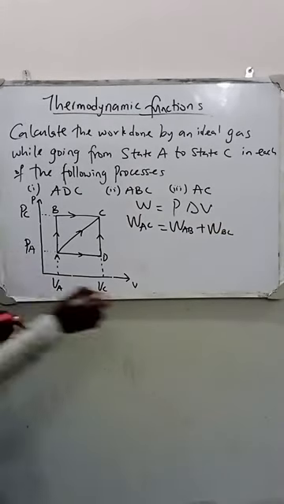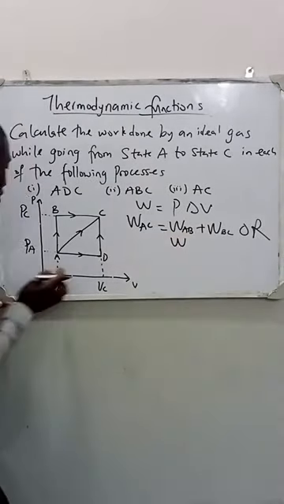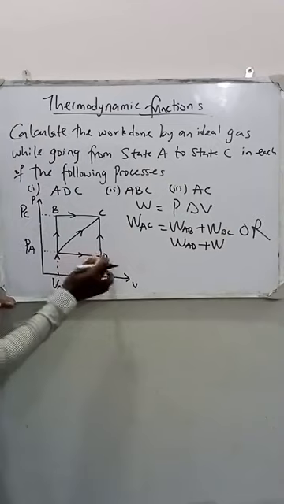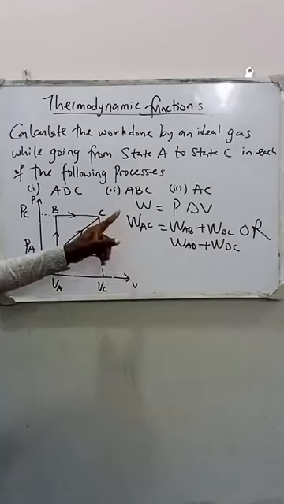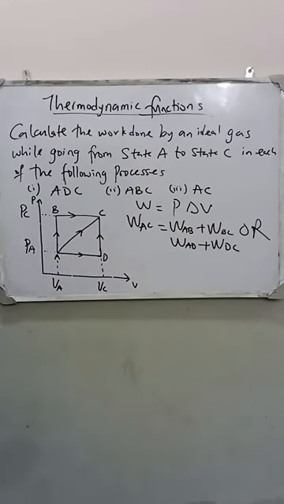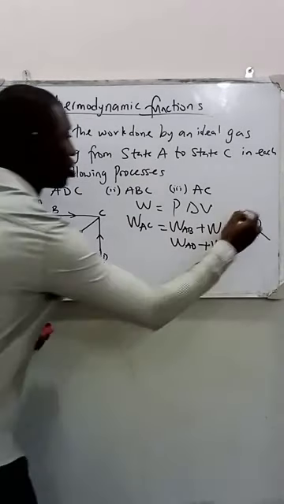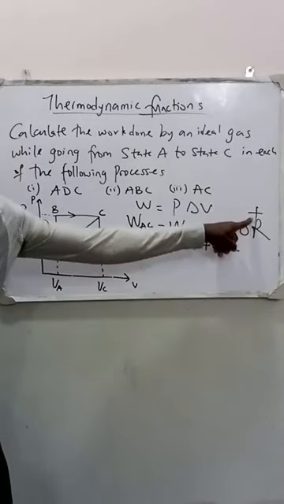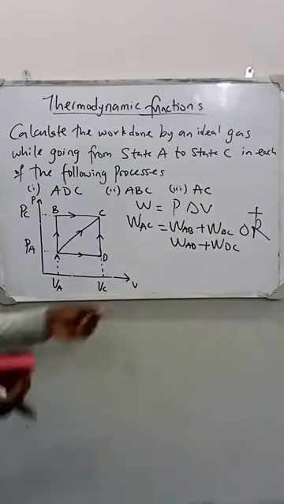That's option 1. Or the second option: work done along AD plus work done along DC. So these are the two options that I can use to move from point A to point C. And also in thermodynamics, anytime we are solving systems, "or" means addition, just like in the case of probability. It means you are going to add this result to this result.